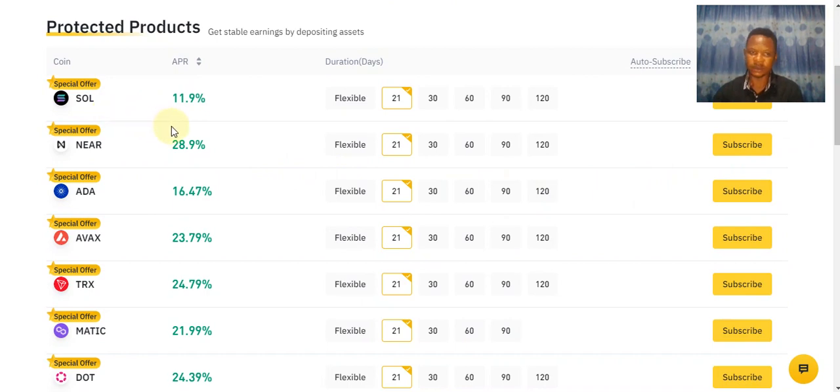For SOL, the annual percentage yield is 11.9% for 21 days contracts. For 30 days contracts is 5.86%. For 60 days contracts is 6.7%. For 90 days contracts is 7.2%. For 120 days contracts is 7.99%.